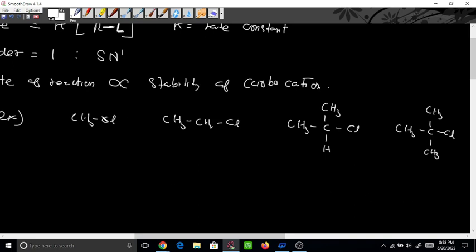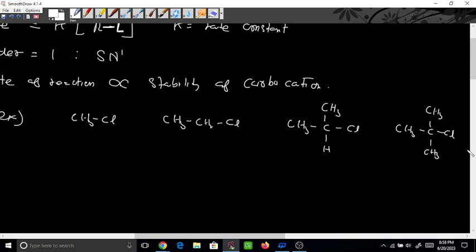In the first step, one chlorine will leave from each, and every time Cl minus will be formed, and the positive charge will come on the substrate's carbon in each case.